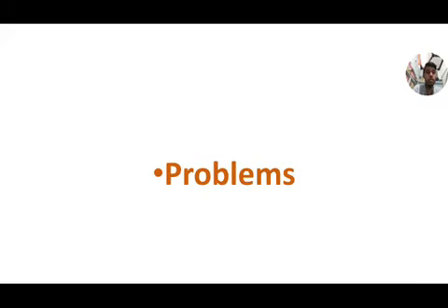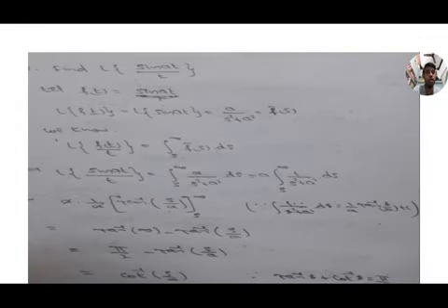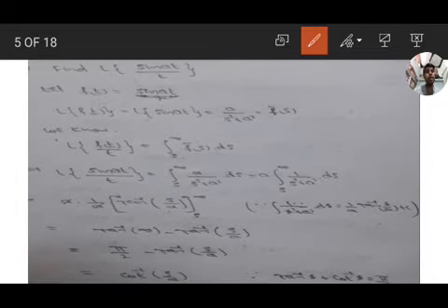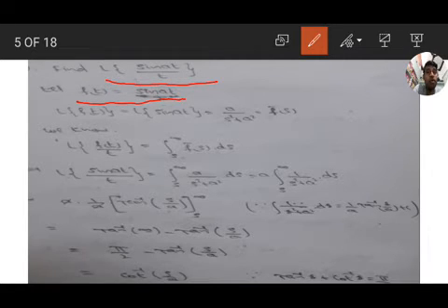Next, problems. First problem. Find the Laplace transform of sin at by t. It is of the form f of t by t, so we have to use the division by t theorem. Let f of t equal sin at, and find the Laplace transform of sin at.